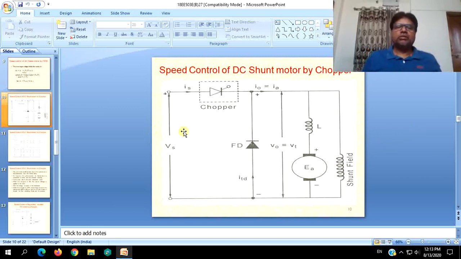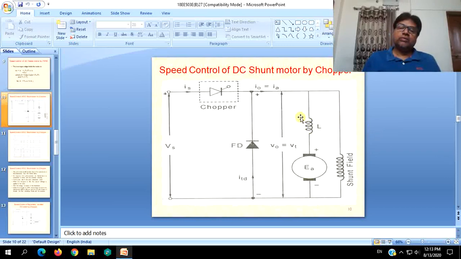The same step down or class A chopper is used, and when we see the motor side, armature and shunt field winding is connected in parallel, and there is one more inductance shown in series with the armature. Actually, for shunt motor, there will not be anything as such. Simply, shunt motor is regarded as a simple armature connected in parallel with the shunt field. There will not be any other things in the series or in their branches.